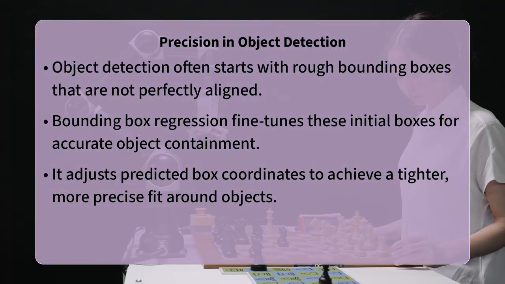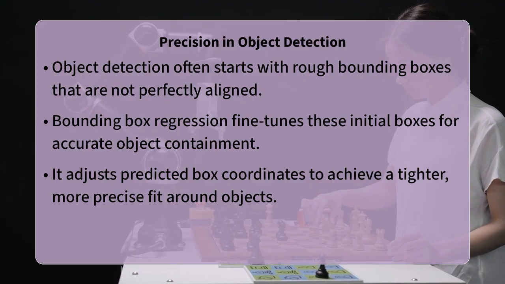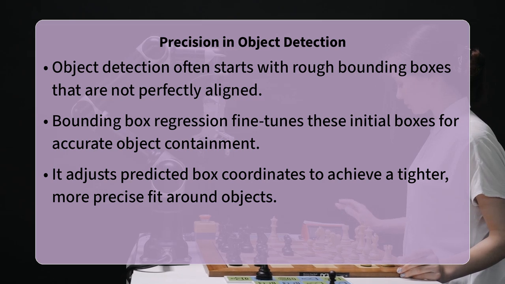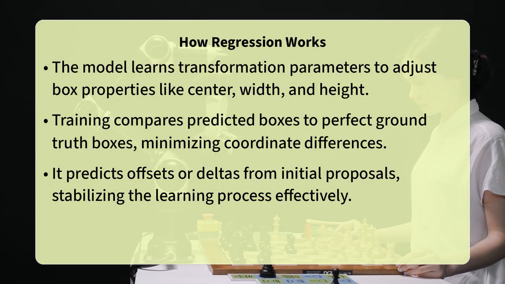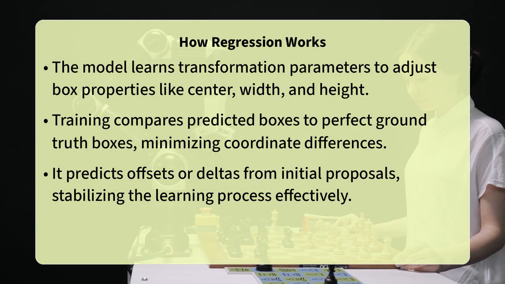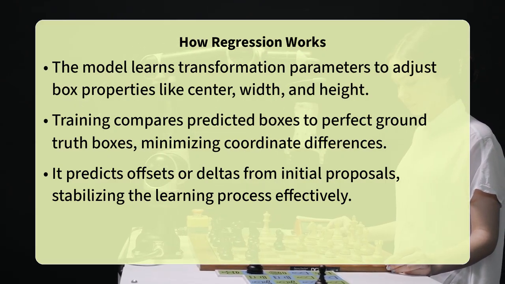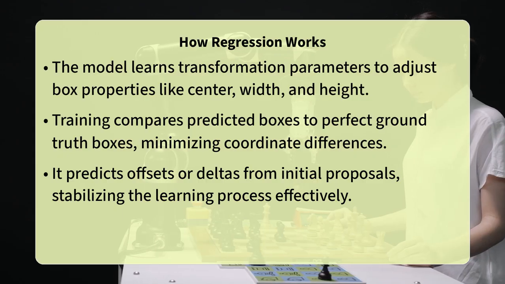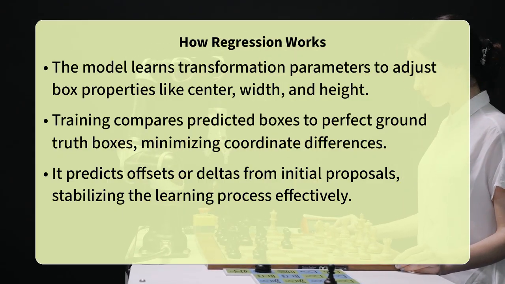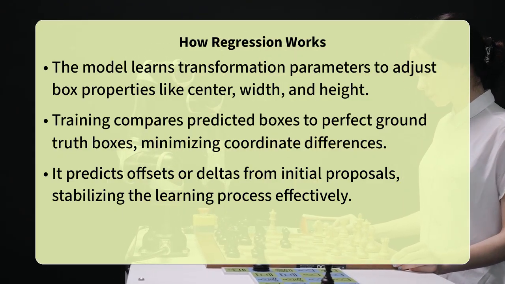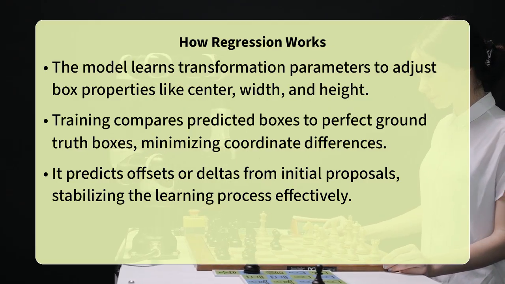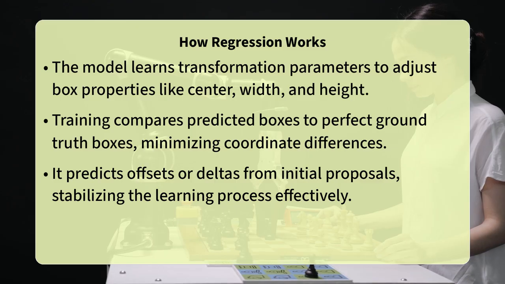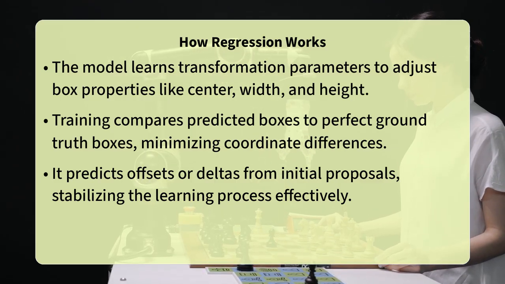The core mechanism behind bounding box regression involves learning a set of transformation parameters that can adjust the initial box. During training, the model is fed with predicted boxes and their corresponding ground truth boxes, which are the true, perfect boundaries. It then learns a mapping from the initial box's properties, like its center coordinates, width, and height, to the necessary adjustments needed to match the ground truth.